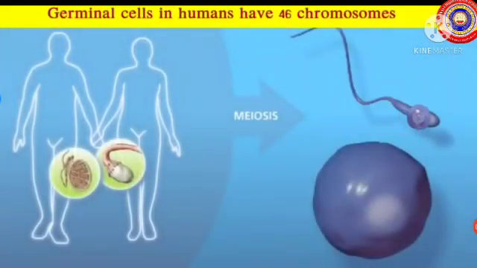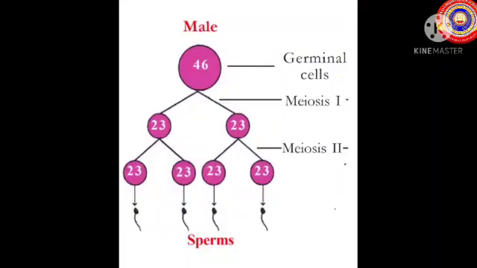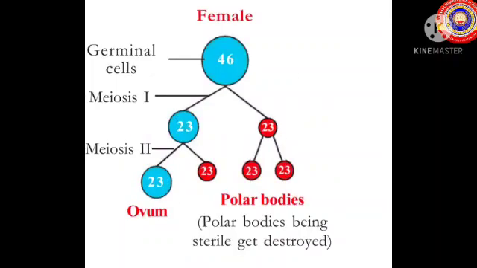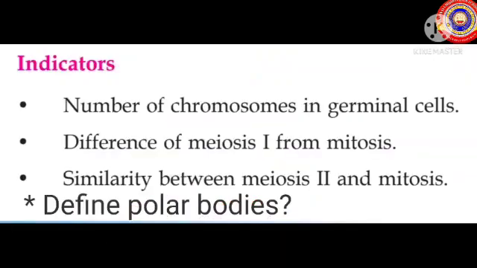In males, after meiosis, 4 sperms having 23 chromosomes are formed from a single germinal cell. But in females, only a single ovum is formed from one germinal cell and the other cells get destroyed, and those destroyed cells are called polar bodies. Students, division of meiosis is very important. Write these questions in your notebook and learn it well.